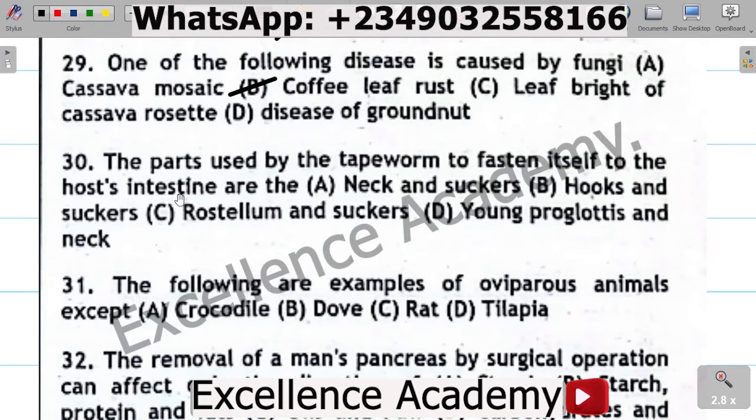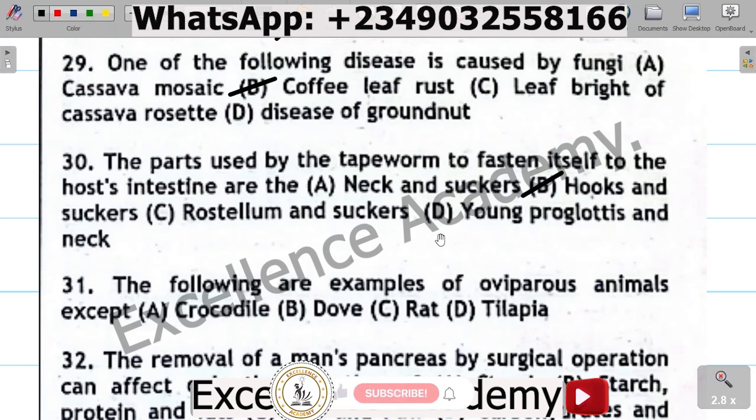Question 30. The parts used by the tapeworm to fasten itself to the host intestine are the A. Neck and suckers, B. Hooks and suckers, C. Rostellum and suckers, D. Young proglottis and neck. The correct option is B. Hooks and suckers. The hooks attach itself to the host intestine and feeds by the use of its suckers. So the correct option is B.